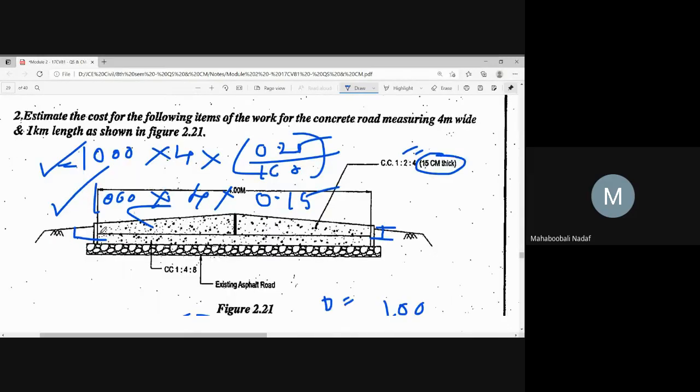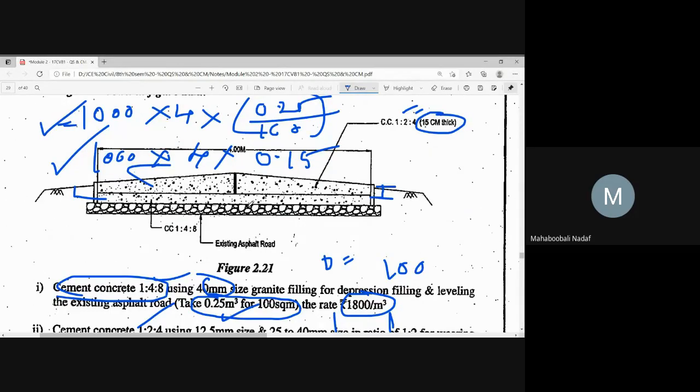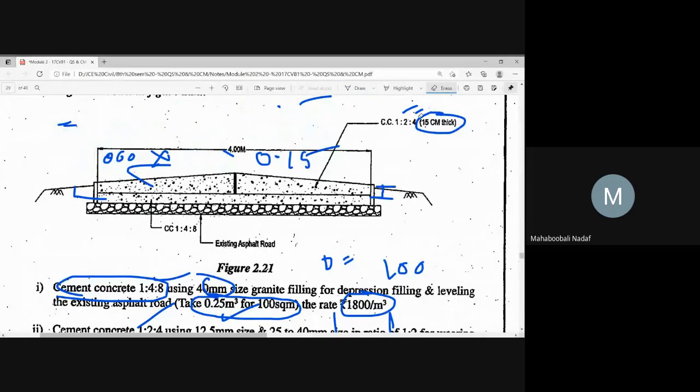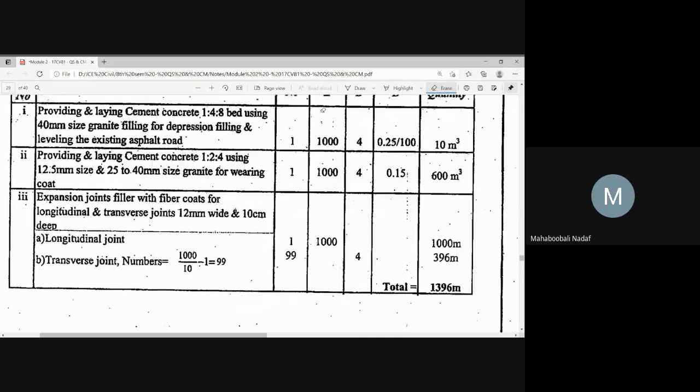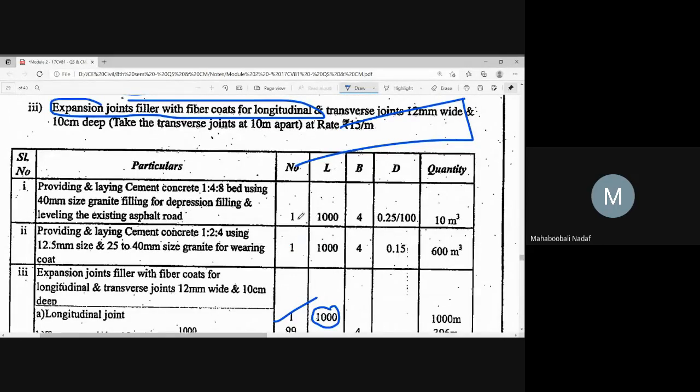Now the longitudinal joint, how much should it come? Whatever the road length, that much longitudinal joint, correct or not? Yes, sir. So 1000 meter will be your longitudinal joint. That is why they have given 1000 meter longitudinal joint. So this is the first item, second item.